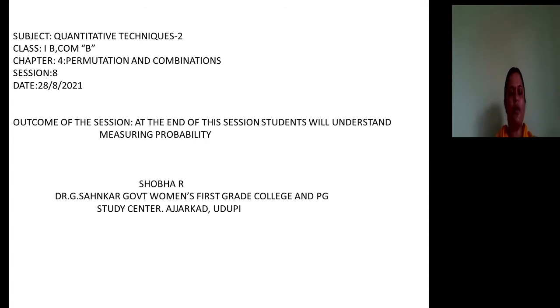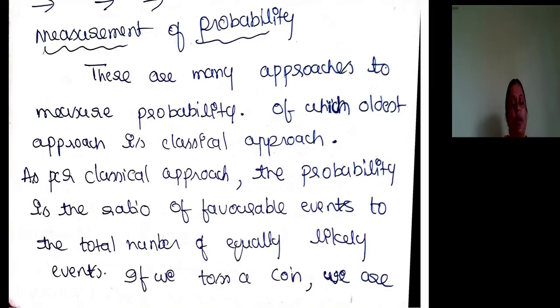In this session, we are concentrating on how to measure probability. There are many approaches to measure probability, of which the oldest approach is the classical approach. As per the classical approach, the probability is the ratio of favorable events to the total number of equally likely events.